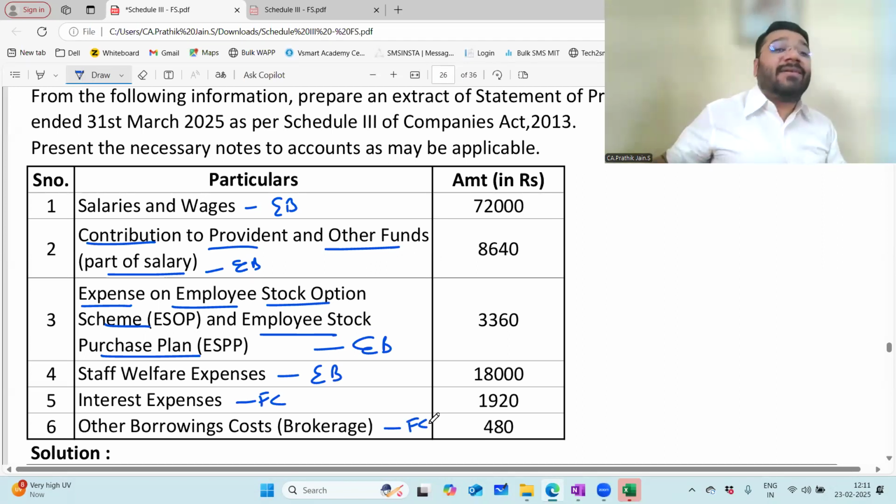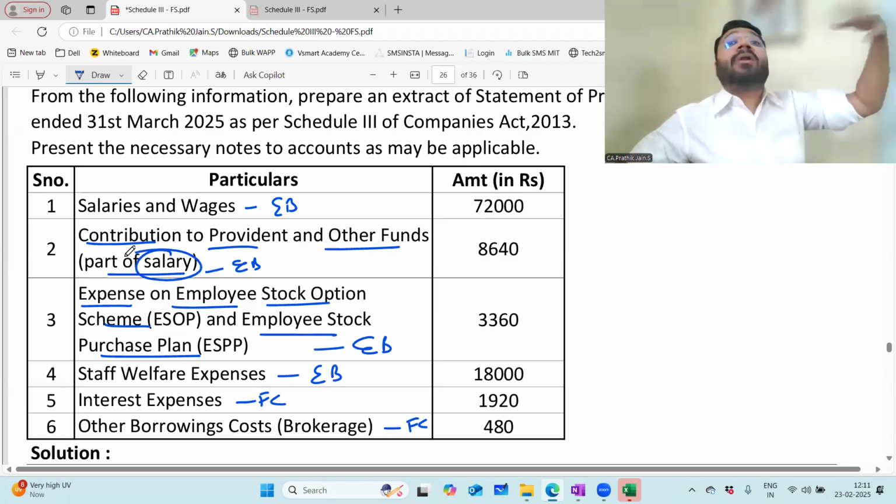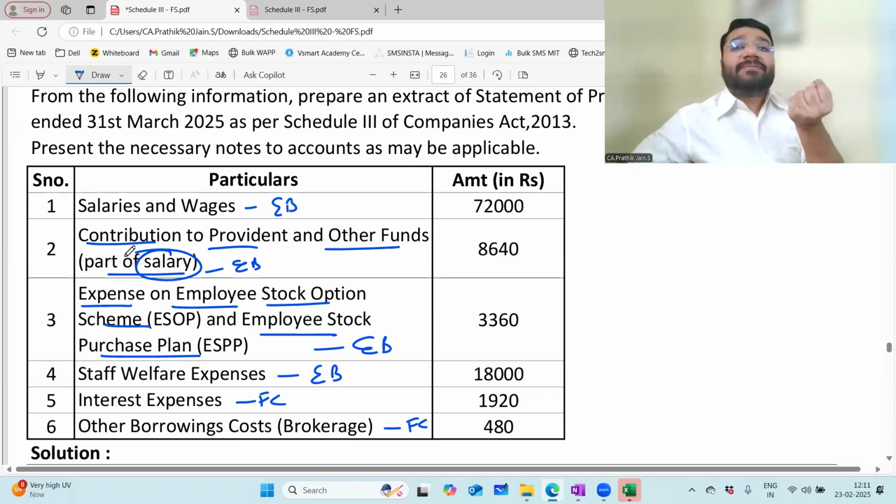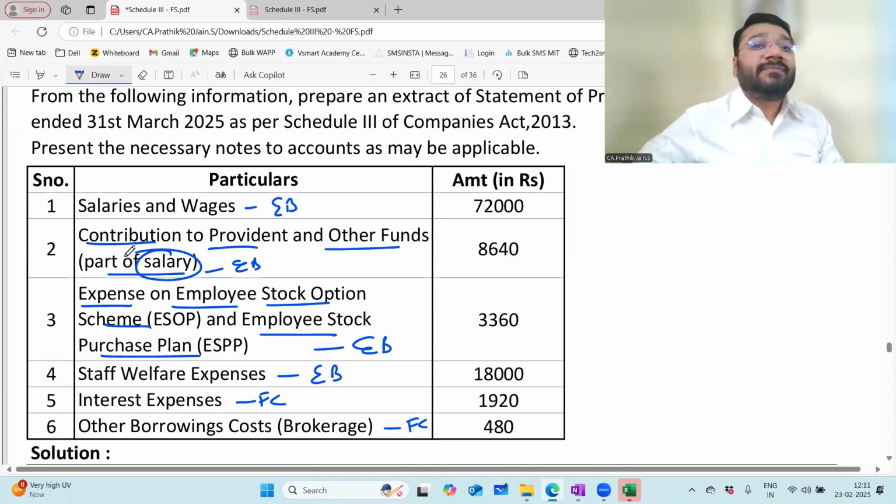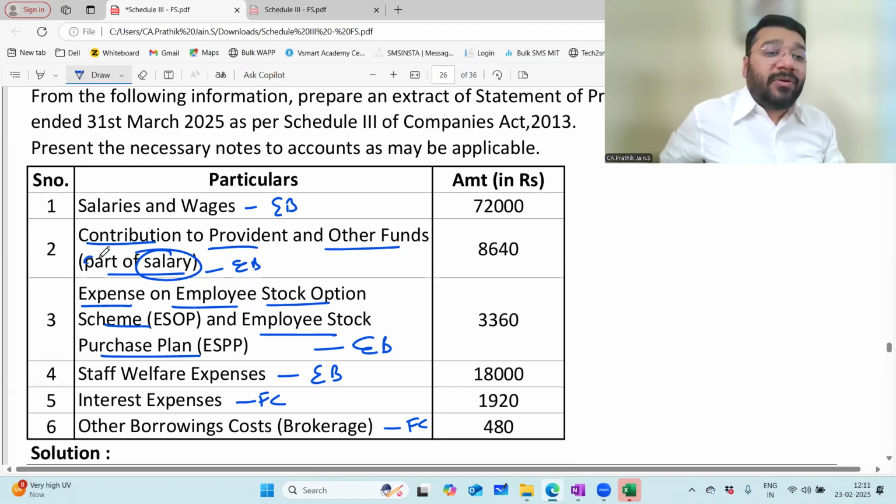I know you'll ask this. Contribution to provident fund as a part of the salary means the amount that the employer contributes is also a part of salary only. But if it's a part of salary, it's the employee's contribution. So it is already included in salary and wages. What do I say? This is all debatable.